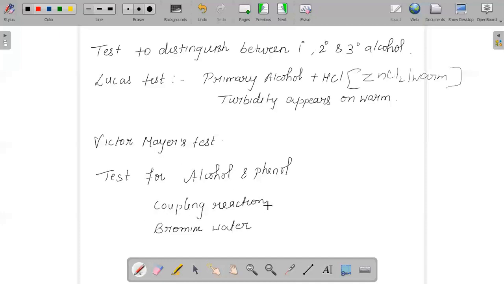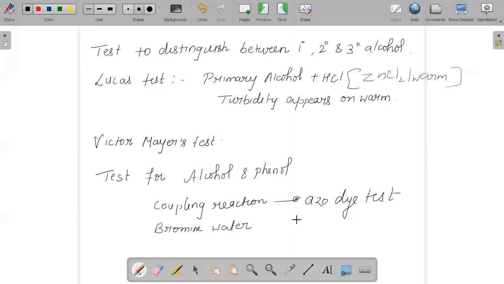Secondly, I told you about the coupling reaction, which is sometimes also called the azo dye test. Phenol will give you orange color. Alcohol will not undergo any sort of reaction. If we talk about the bromine water test, when phenol is added to Br2, it will give you the formation of 2,4,6-tribromophenol, but alcohol will not react, or it will not give any sort of such reaction. So, this is about your phenols.